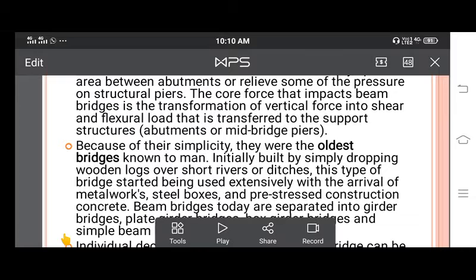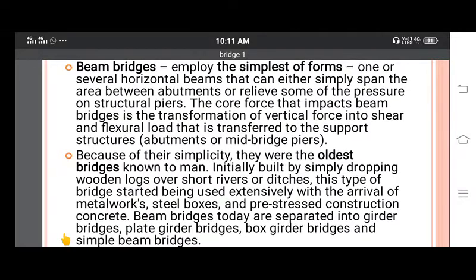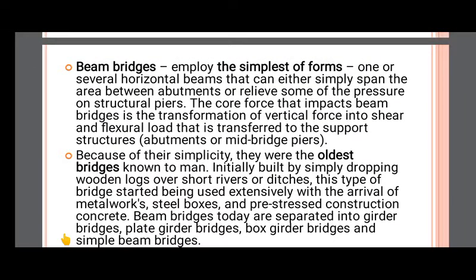How the beam bridge works: the load on the deck slab is transferred to the beams. There will be various beams there. The load from the deck slab is transferred to the beams, then from the beams to the abutments and the piers. Abutment is the one at the edges of the bridge, and pier is the one at the center, in the mid span of the bridge. It has different spans.